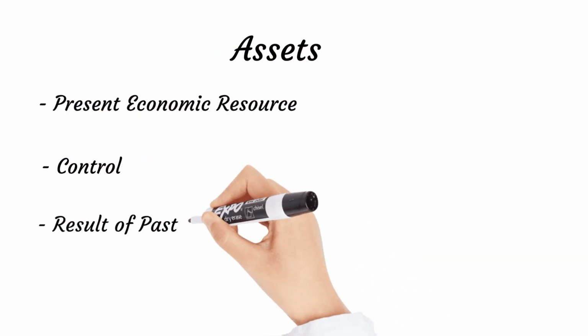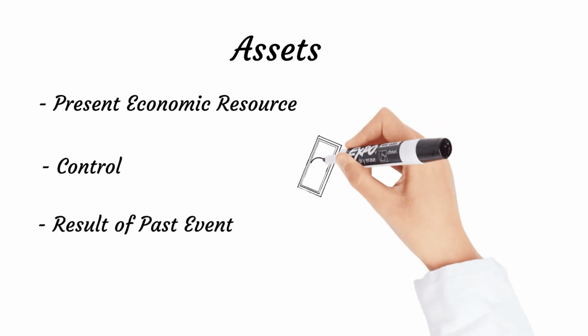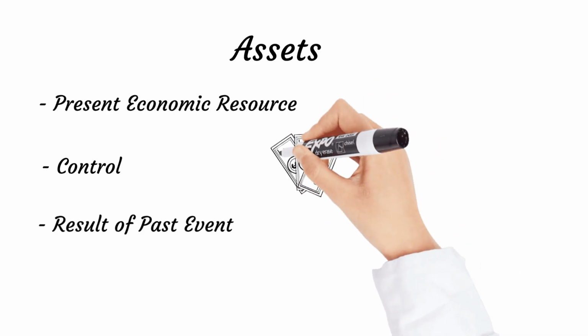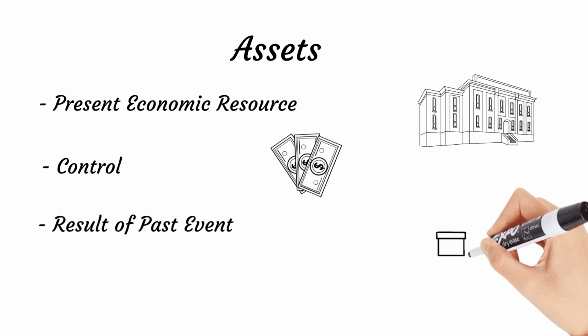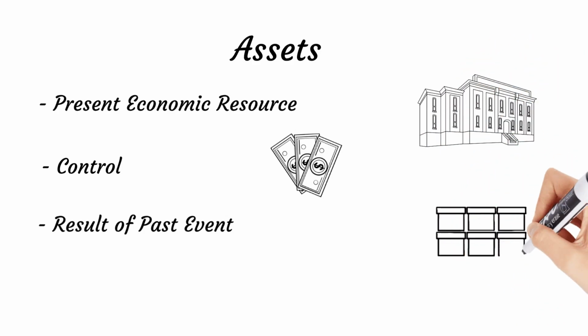An asset is a present economic resource controlled by the entity as a result of past events. Basically, the asset could be cash at the bank, the building owned by the entity, and any goods that the company owns and is going to sell in the future. At first glance, it could look quite simple, but even experienced professionals sometimes struggle to identify the asset, and the reason is the lack of fundamental understanding of the definition. Therefore, we will cover each and every part of the definition separately to understand the logic behind it.